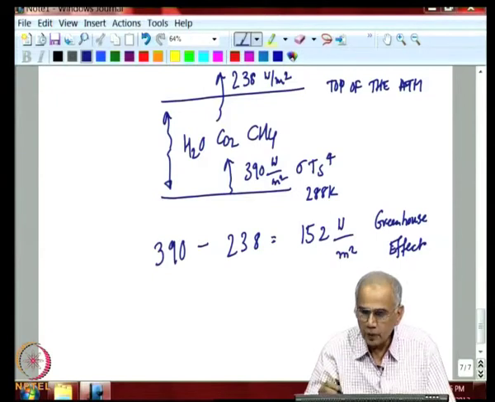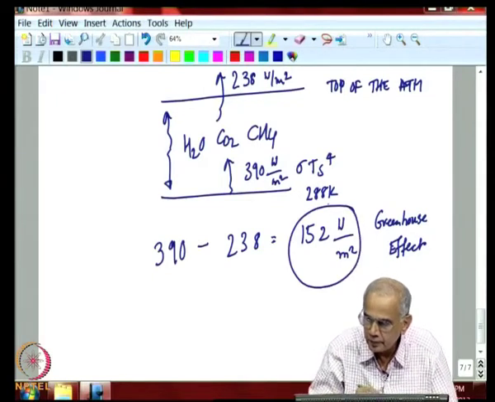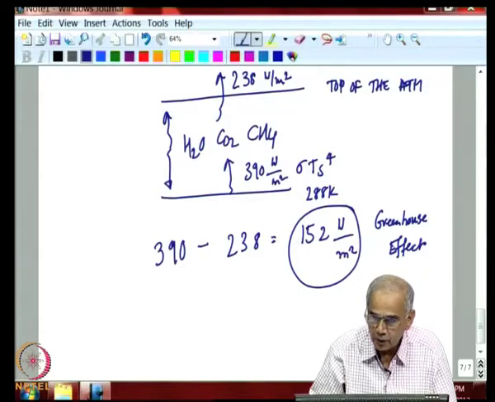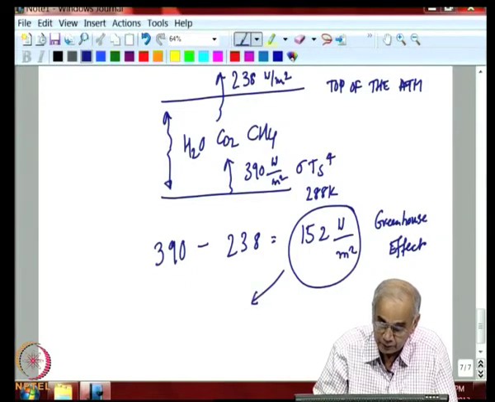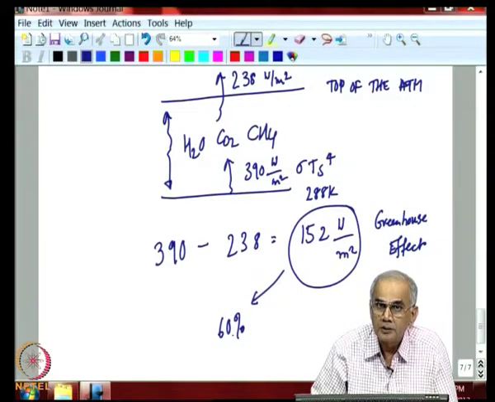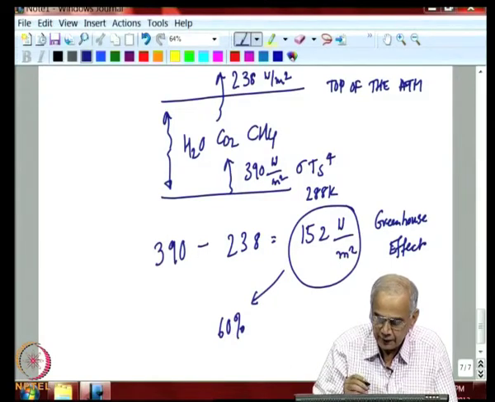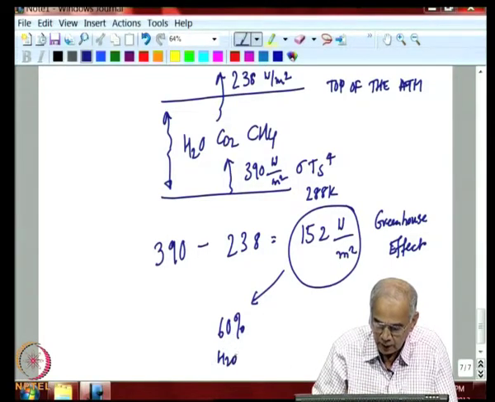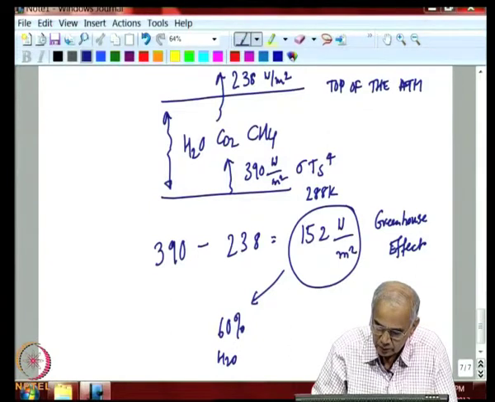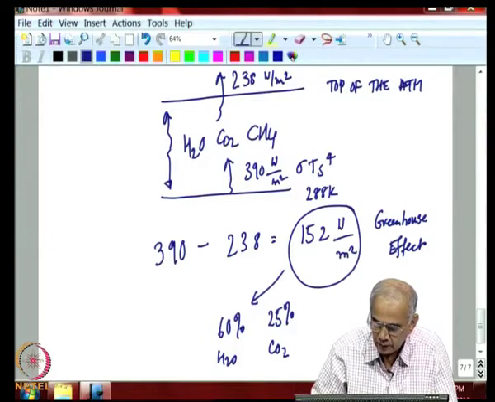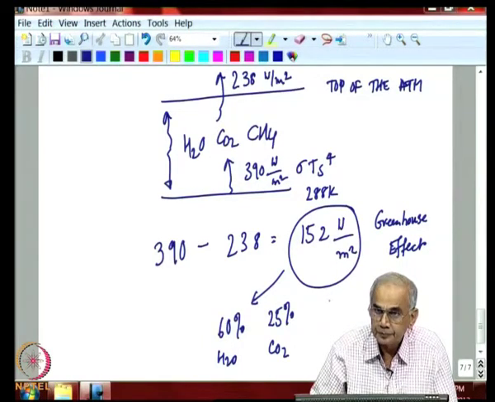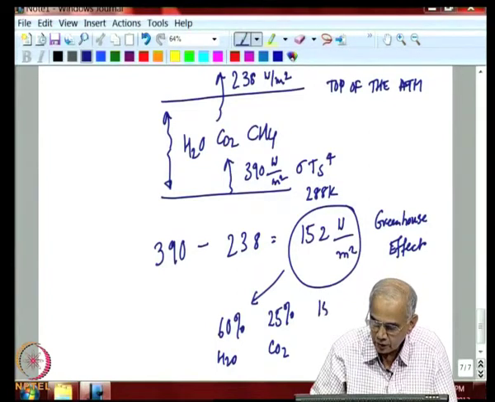And of this 152 watts per meter squared that is being absorbed by water vapor, CO2 and methane, the most important is water vapor. It contributes about 60% to this trapping, and about 25% is on account of carbon dioxide, and about 15% is on account of clouds.